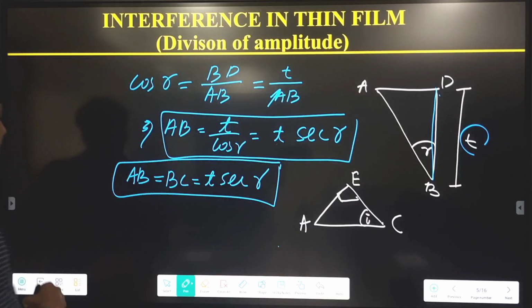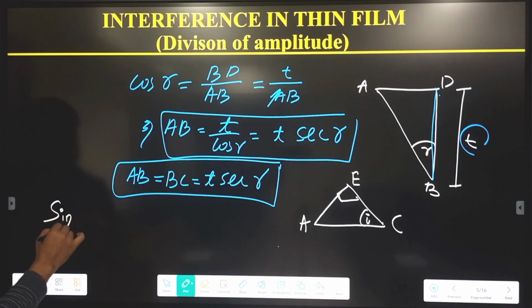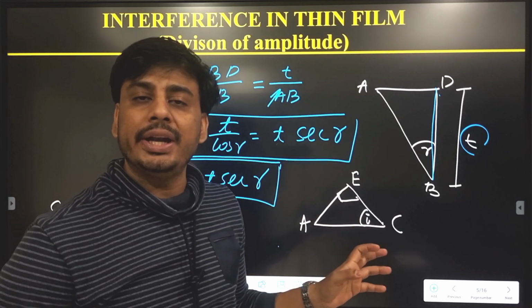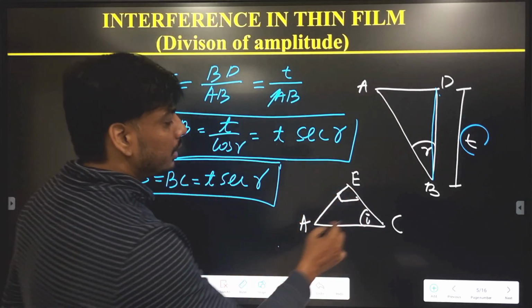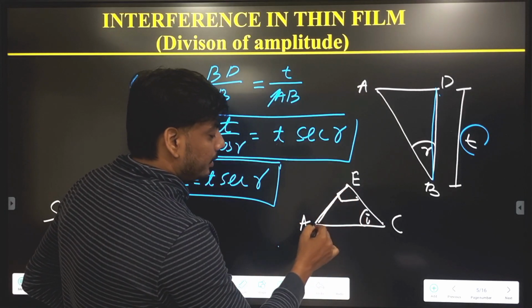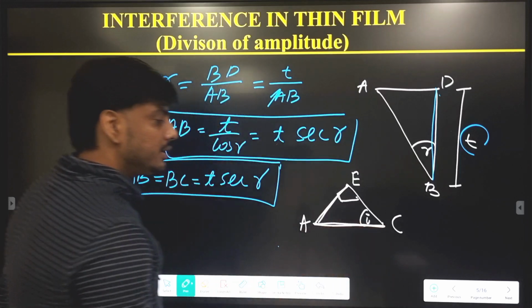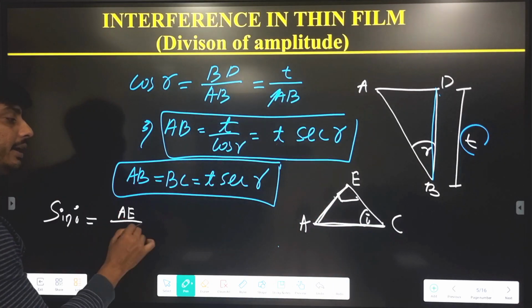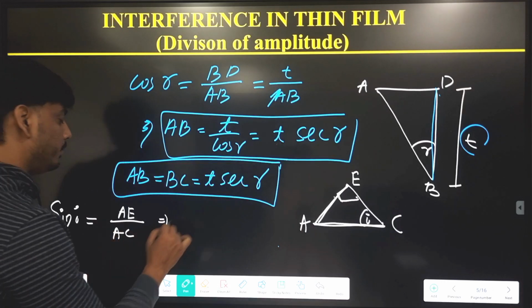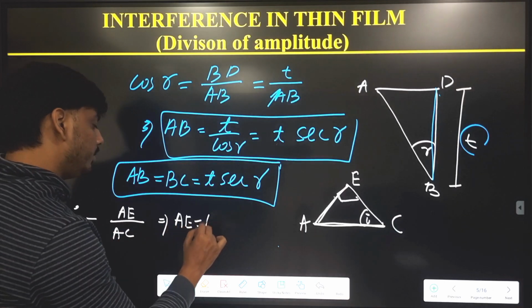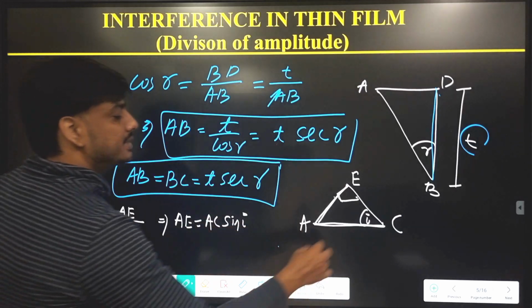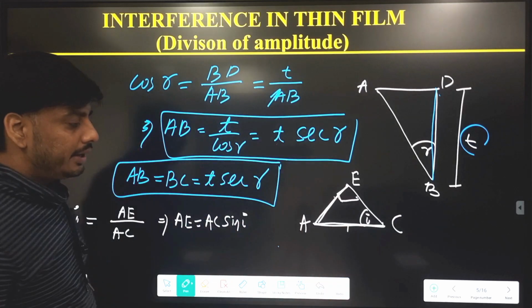So in this triangle, what is sin i? Sin theta is always equal to perpendicular by hypotenuse. So here in this triangle, this is the hypotenuse, so perpendicular will be AE. AE by AC. We need AE, so AE equal to AC sin i. And what is AC? AC you can calculate here.